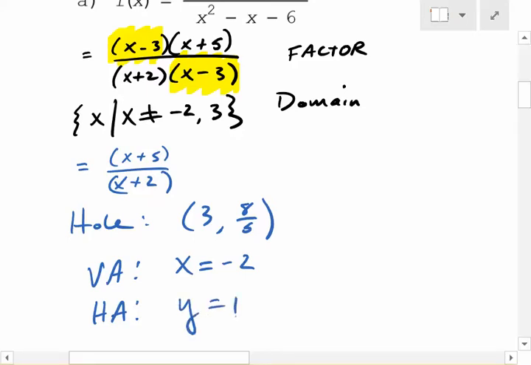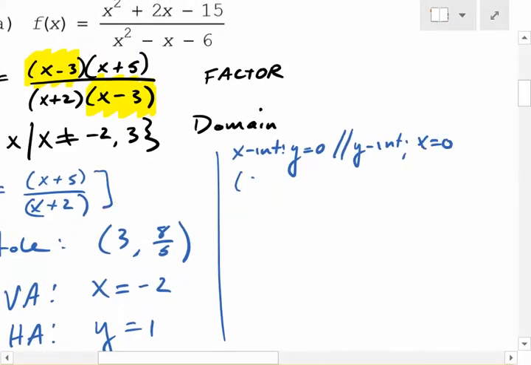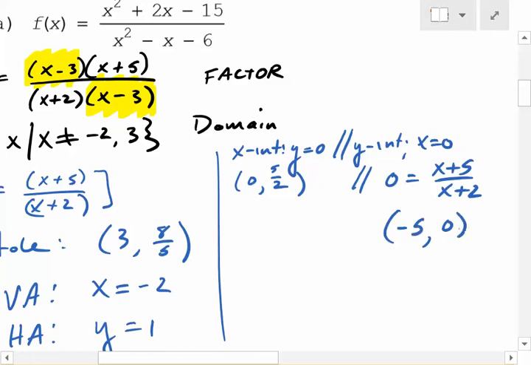Now, the x-intercept is when y is 0, and the y-intercept is when x is 0. So when x is 0 on that, what's y equal? Someone already said it. Yeah? And when, this is a little challenging, when y is equal to 0, what does x have to be? Is it -5? It is, because the numerator has to be 0.